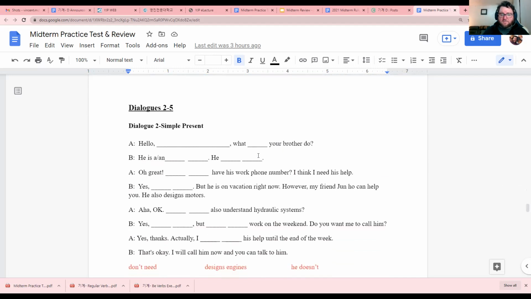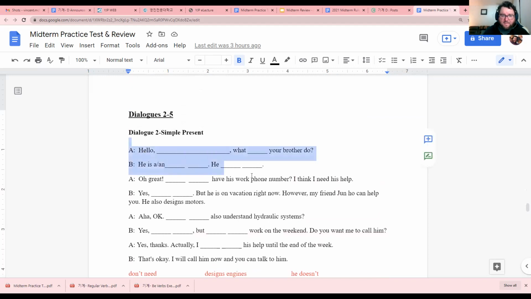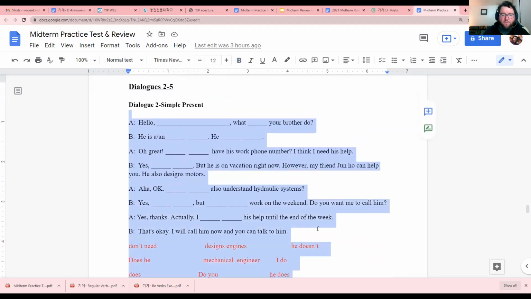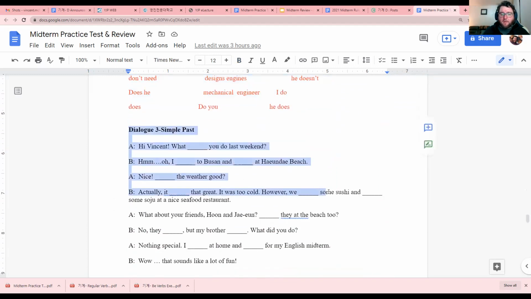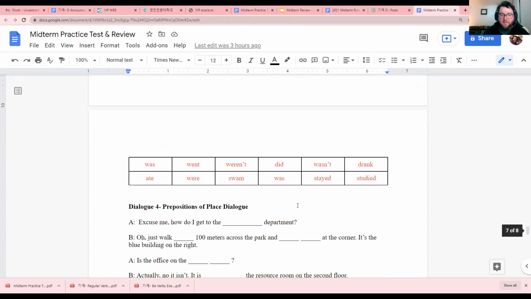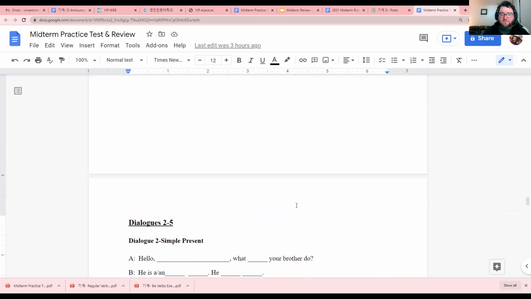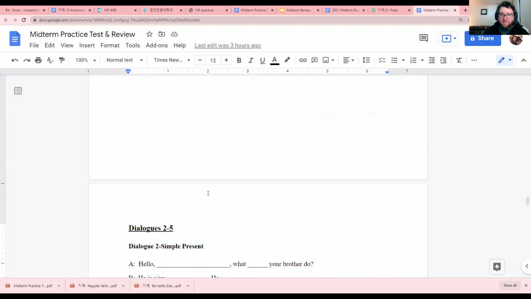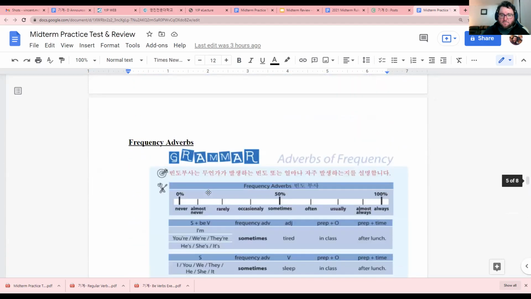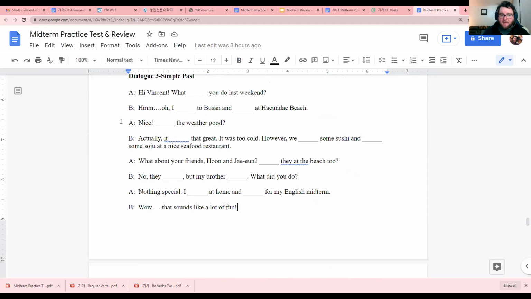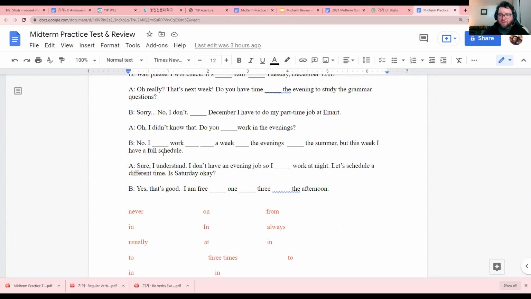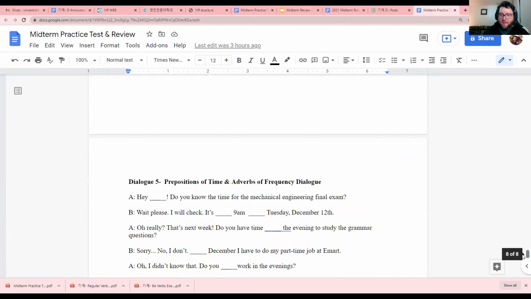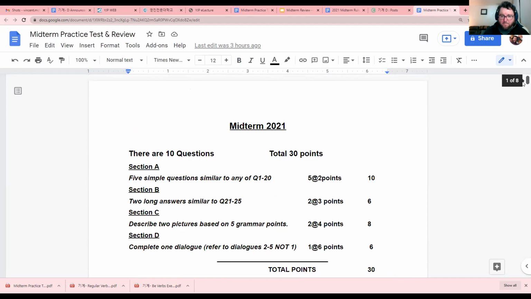students, here are the dialogues. So just remember the dialogues. We did these in class. If you have questions, you can ask your friends about these, or you can ask me if you have a question. So just remember, you must memorize one dialogue, so you must choose one. Okay, so just remember to choose one of these dialogues, and I will choose A or B.